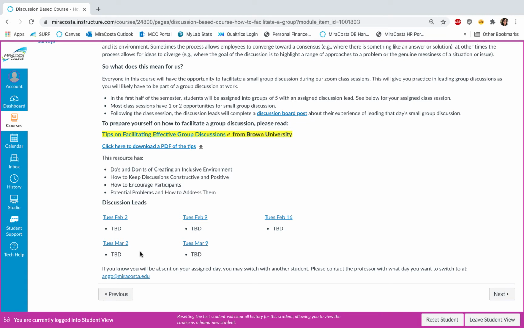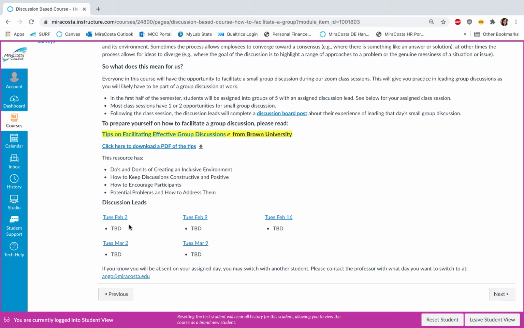But what this ultimately means for us as a class is that everyone in the course will have the opportunity to facilitate a small group discussion during our Zoom class sessions. This will give you a chance to practice leading group discussions, as you will likely be part of a group at work someday. In the first half of the semester, during our Tuesday Zoom sessions, students will be broken out in breakout rooms in groups of 5, with an assigned discussion lead. I will be filling out the discussion leads and the groups down below. Most of these class sessions will have 1 or 2 opportunities for small group discussion.